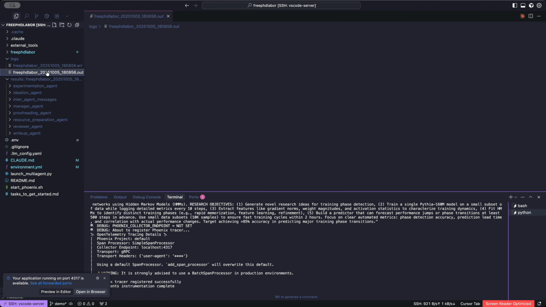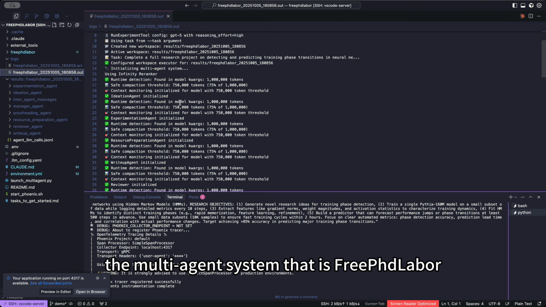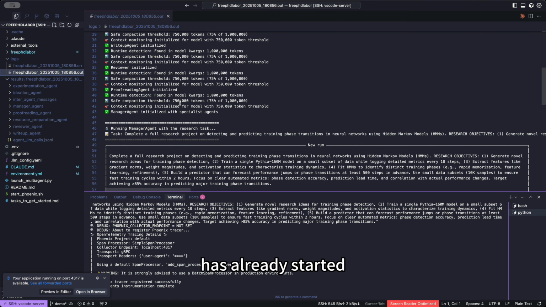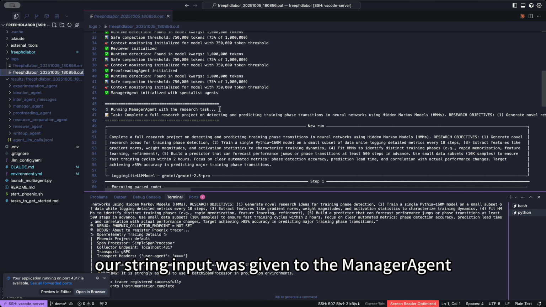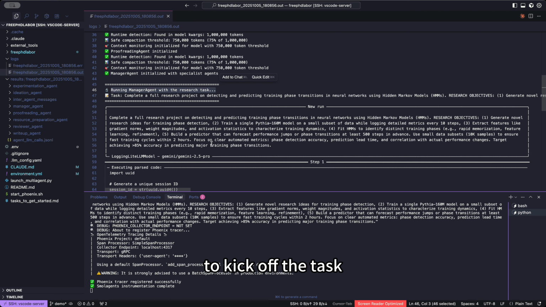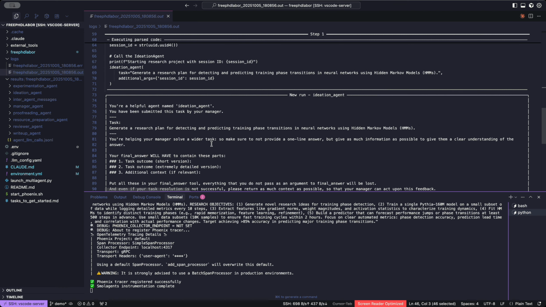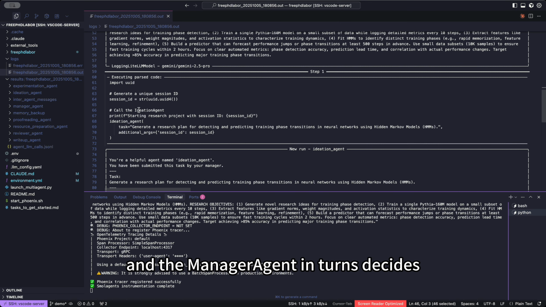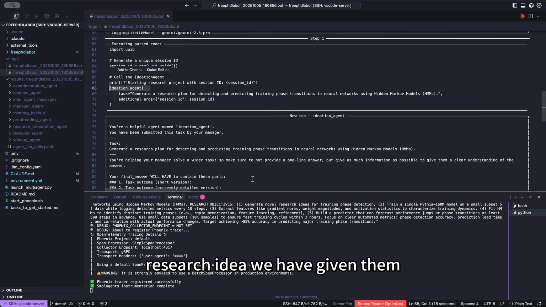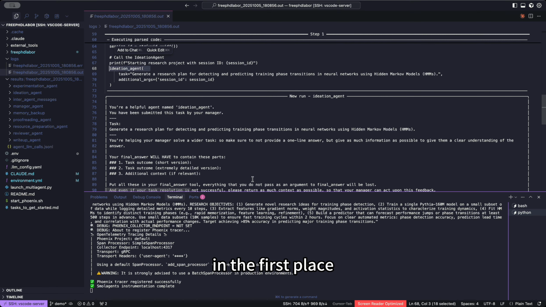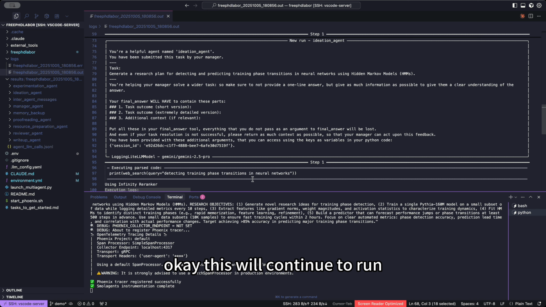Okay. As we can see, the multi-agent system that is free PhdLabor has already started. And first of all, our string input was given to the manager agent to kick off the task. The manager agent in turn decides to call the ideation agent to refine the research idea we have given them in the first place. Okay, this will continue to run in the background, so we'll continue to monitor this output.